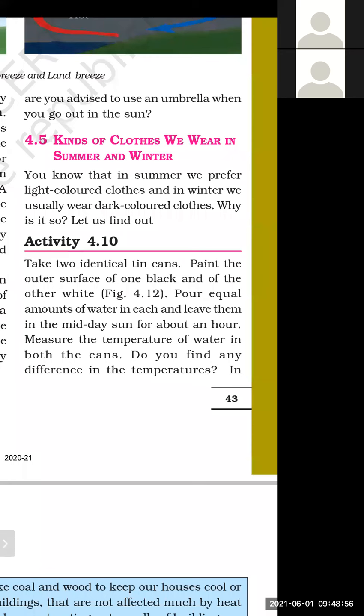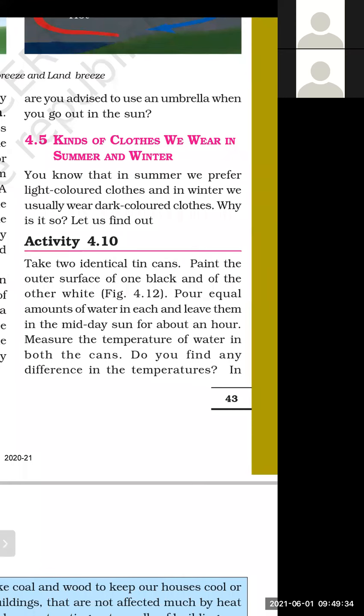That is why the temperature of the water in a black can is more than the temperature of water in a white can, because the black color can will absorb more heat, and the temperature of water in a black can will increase. The white can will absorb less heat, therefore the temperature of the water in the white can will be less. This is the main reason.